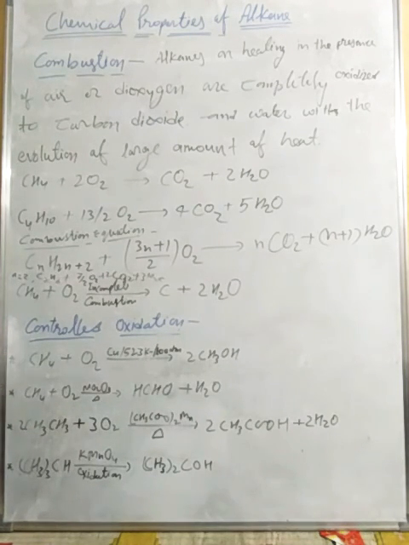It means that under high pressure and a regulated supply of dioxygen, it will form different types of products, catalyzed by a suitable catalyst. These are the suitable catalysts.